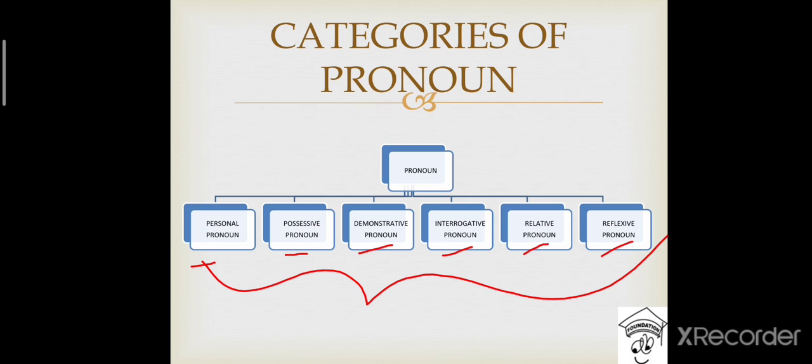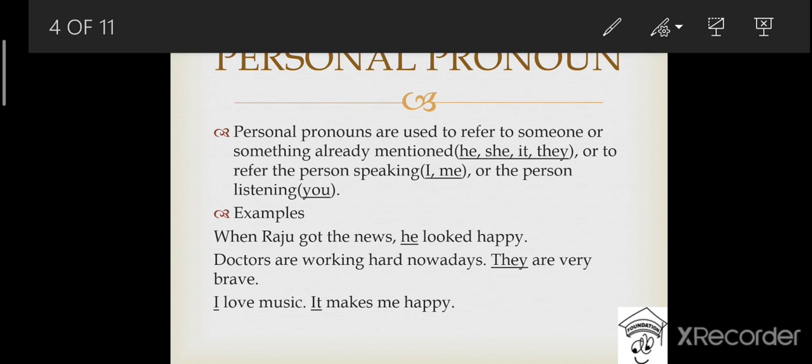Okay, so the first category is personal pronoun. What is a personal pronoun or what are personal pronouns? Personal pronouns are used to refer to someone or something already mentioned. That means there has to be a noun mentioned previously. Or to refer to the person speaking, that means the first person who is the speaker, or the person listening, that means the second person who will be listening to the first person.